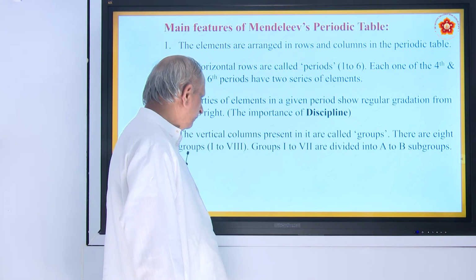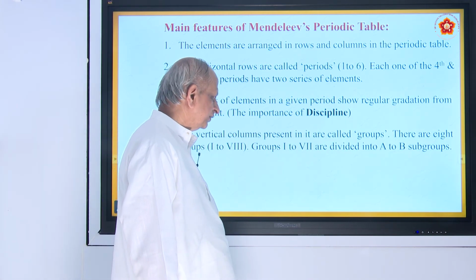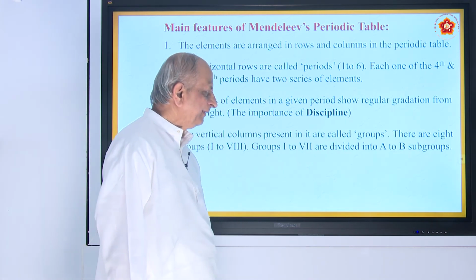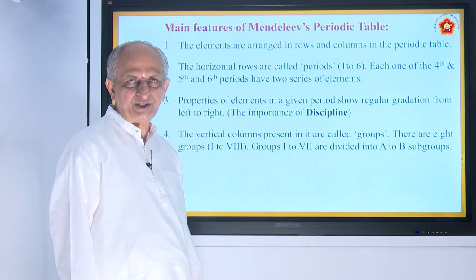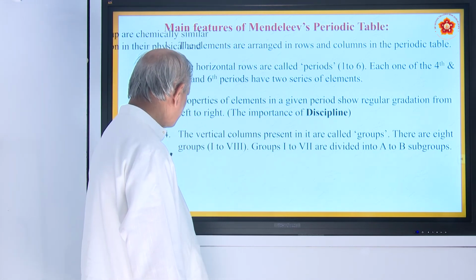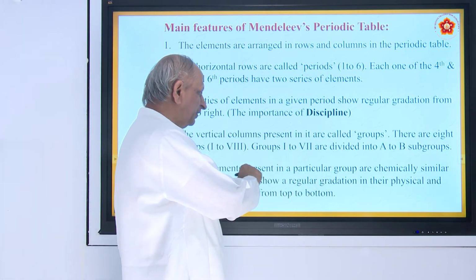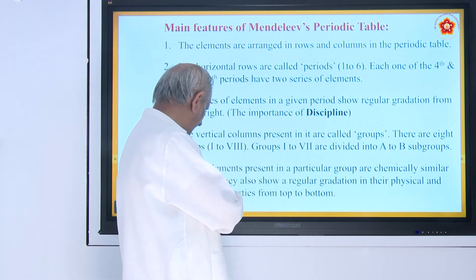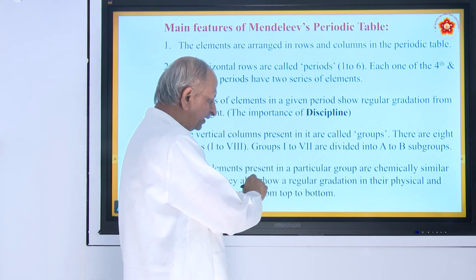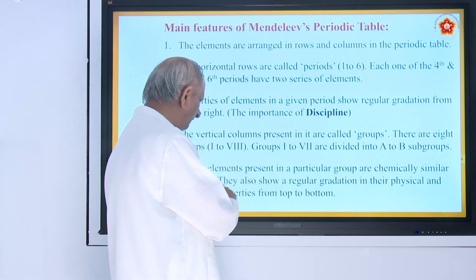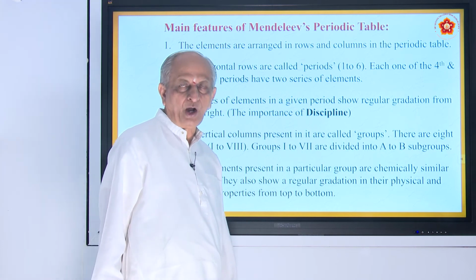There are 8 groups, 1 to 8. Groups 1 to 7 are divided into A and B subgroups depending on the property which I have explained just now. And last one, all elements present in a particular group are chemically similar. They also show a regular gradation in their physical and chemical properties from top to bottom.